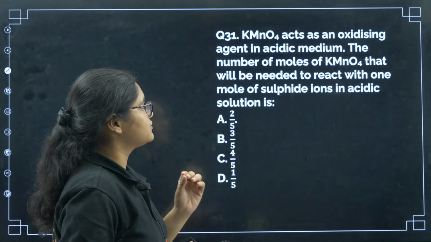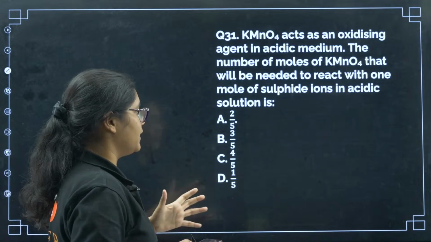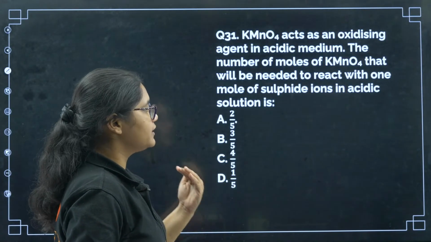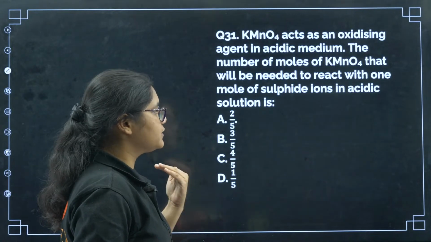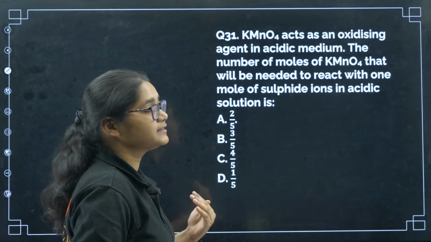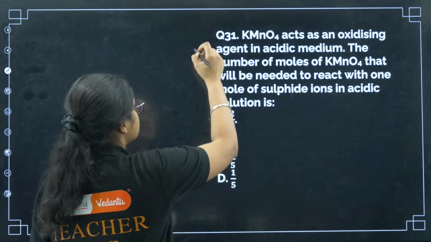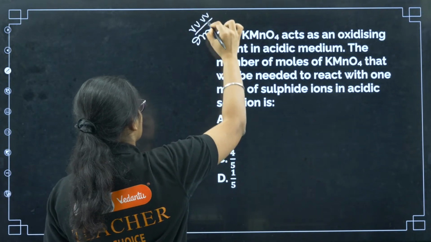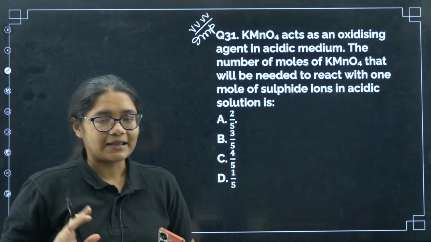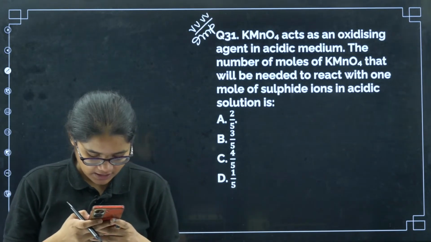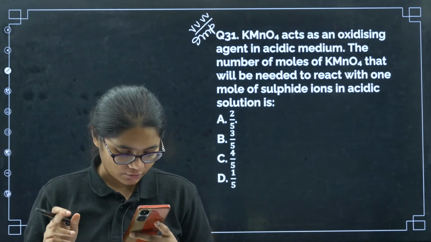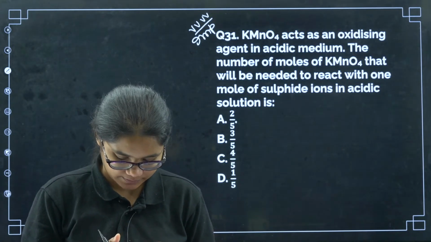Next, question number 31. KMnO4 acts as an oxidizing agent in acidic medium. The number of moles of KMnO4 that will be needed to react with 1 mole of sulfide ions in acidic solution. This is a very important question. I am giving you 2 minutes. Please solve this question and tell me the answer. All of you, please take your time, solve this question and then answer.